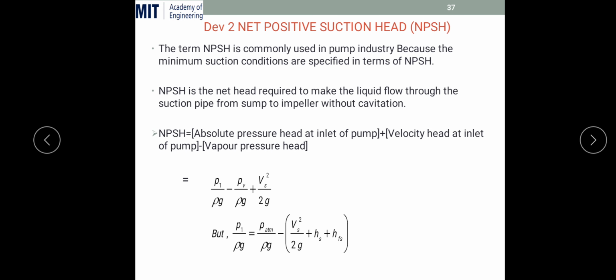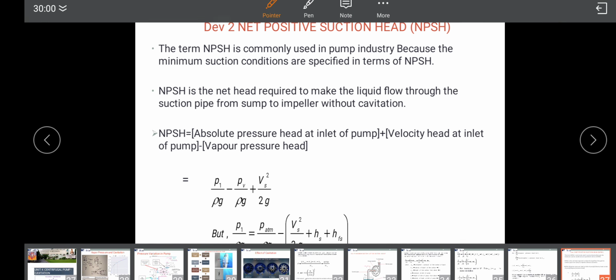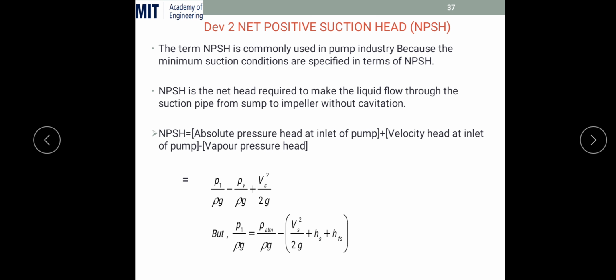Okay, NPSH means the absolute pressure head at the inlet of the pump plus the velocity head at the suction side, minus the vapor pressure head. So it can be written as P1 by rho g plus V square by 2g minus PV by rho g. I have just rearranged this for the solution. But what is P1 by rho g equal to? This is the inlet pressure head, P1 by rho g. So it is equal to P atmospheric by rho g minus Vs square by 2g plus HS plus HFS.